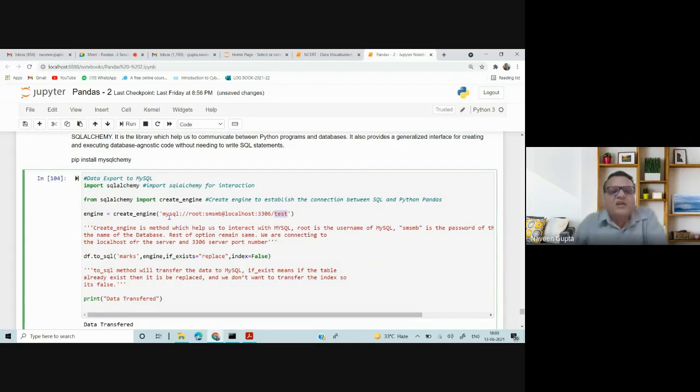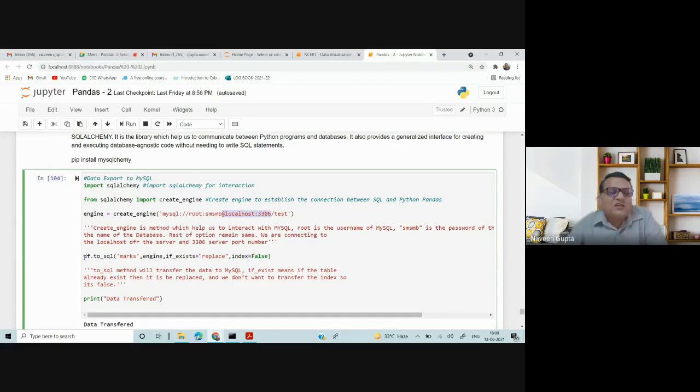Engine equal to create_engine, mysql://root is my username of MySQL. SMSMB is my password of the database. Then localhost, and as you know, we have to connect to a particular port. 3306 is the default port number of MySQL to connect any outside application, even if you are using PHP or Java. We can also use 3309, but in the MySQL settings we have to change the port number. Then only we can use it.